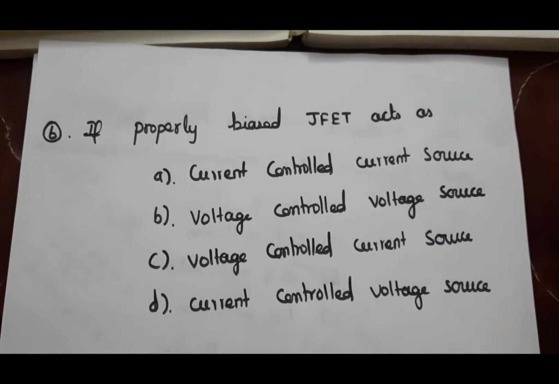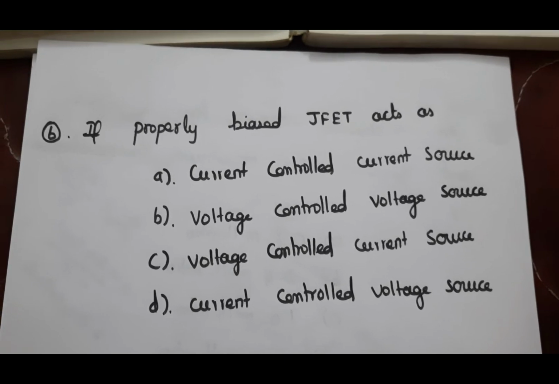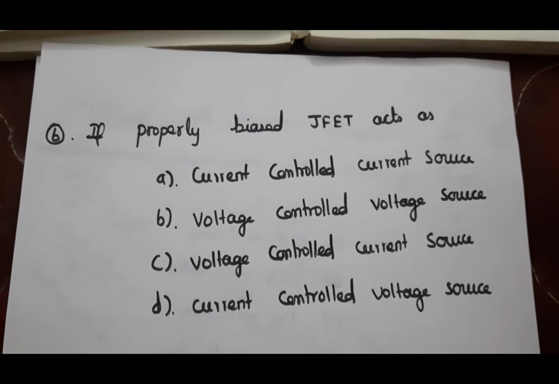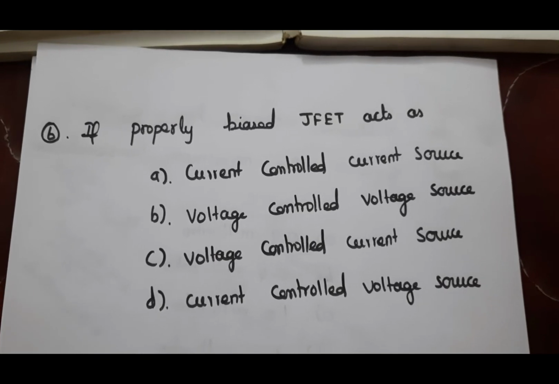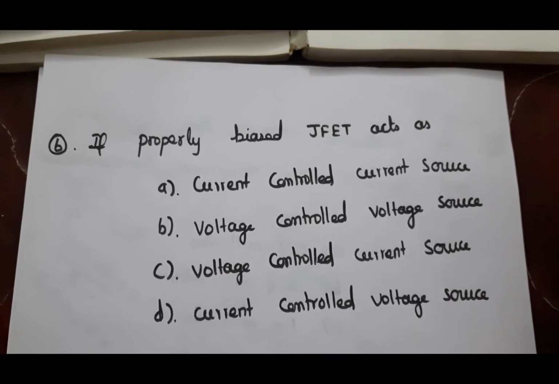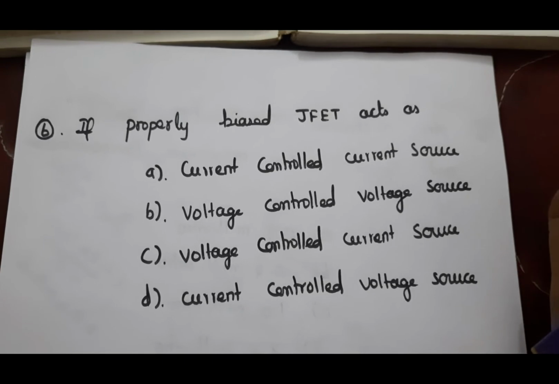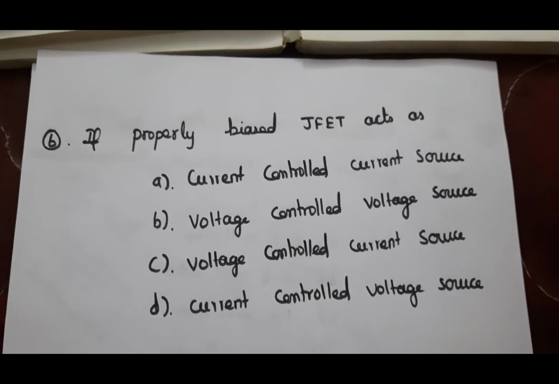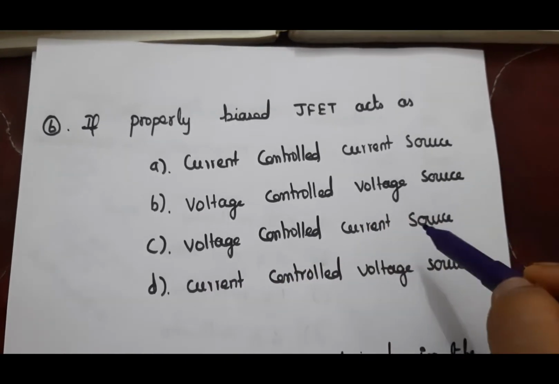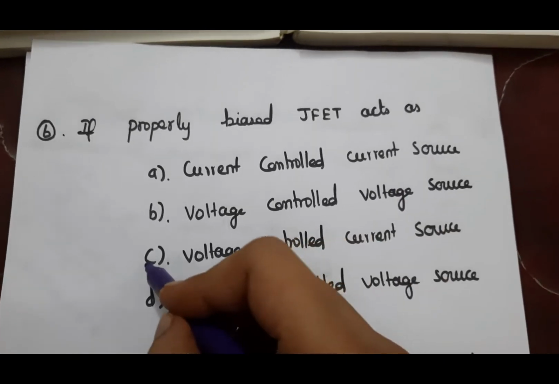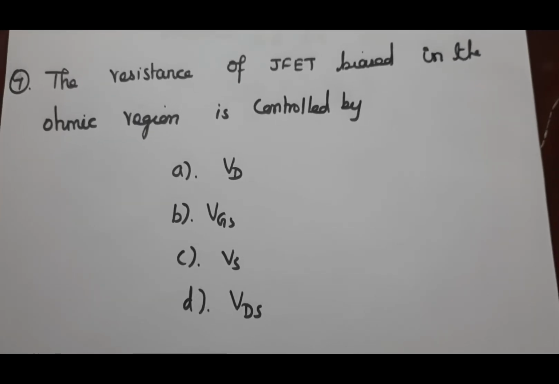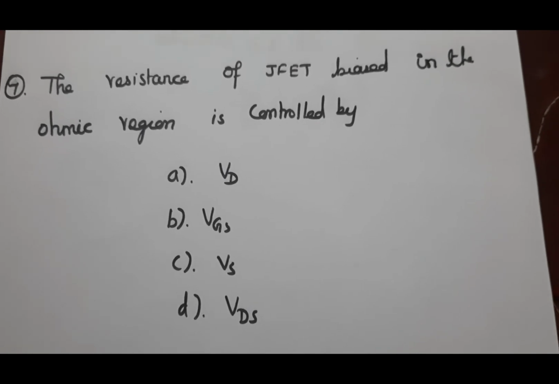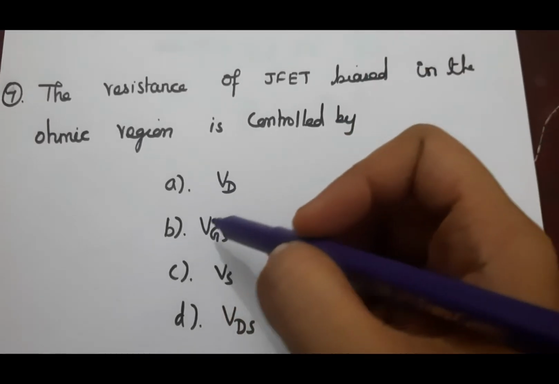If properly biased, JFET acts as, and all FETs are voltage control devices. The current in FET is controlled by voltage. So JFET acts as a voltage control current source. So here the answer is C, voltage control current source.